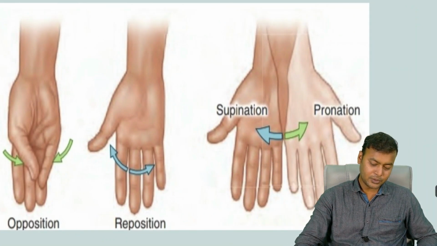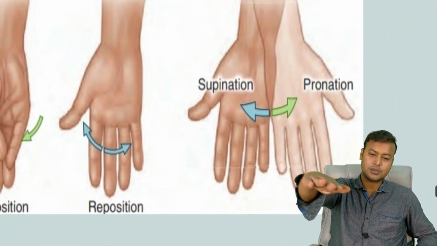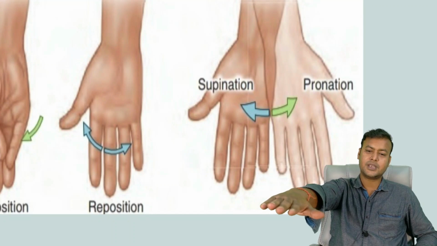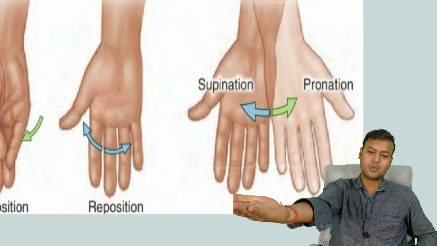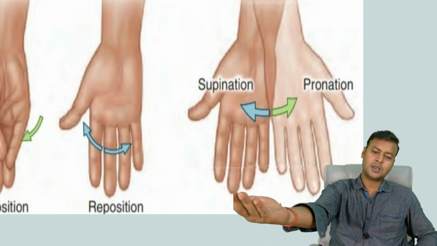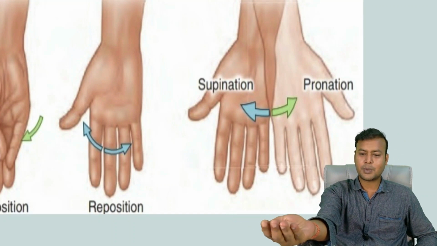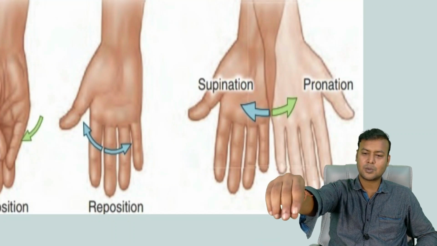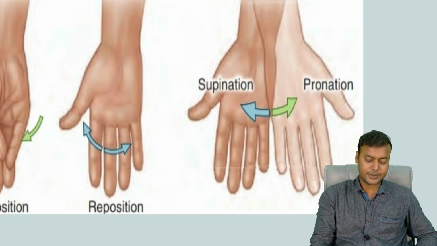Then coming to the thing I told you already, the supination and pronation. So when the palmar surface is facing down, this is the pronation. When it is facing upward, this is supination. All right. Supination, pronation. So when someone is giving you something and you are taking it, this is the supine position. And when you are giving something, like you are dropping a key into your friend's hand, that is a prone position. All right.